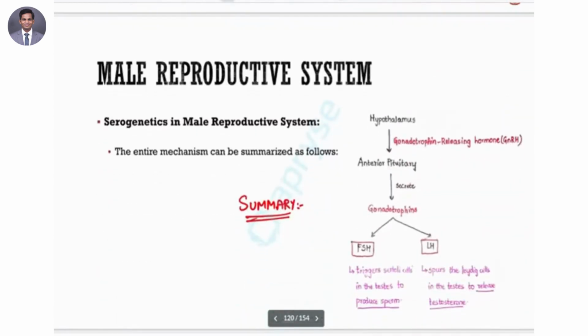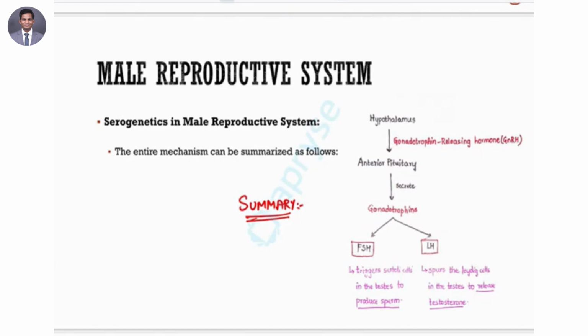Right. So if I can just summarize this, what do we have here? We have the hypothalamus. The hypothalamus releases GnRH, which stimulates the anterior pituitary gland to release a couple of gonadotropins, which are your FSH and your LH, right? So what does FSH do? We just saw FSH, right? FSH stimulates the Sertoli cells, and that results in your sperm production.